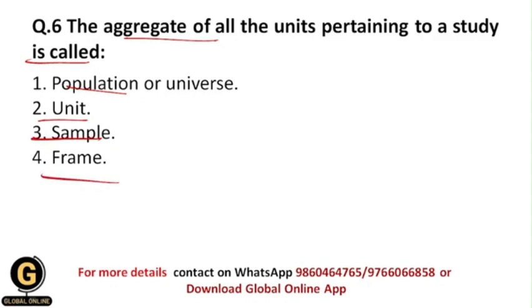Basically students, it is called the population or universe, because population or universe includes all the units which are relevant to a research study. Whenever you aggregate all these units, you will form the whole population or universe. That's why your correct answer should be 1.